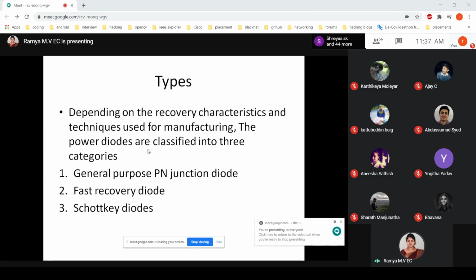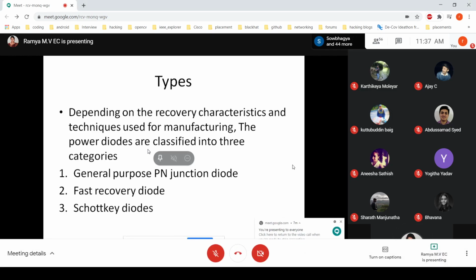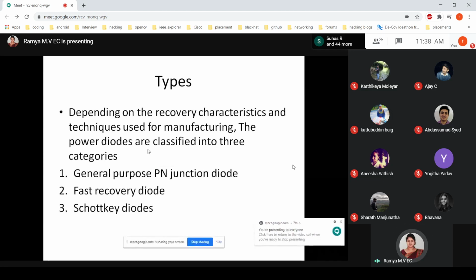Types depend on the recovery characteristics and the techniques used for manufacturing. The power diodes are classified into general purpose PN junction diodes, fast recovery diodes, and Schottky diodes.